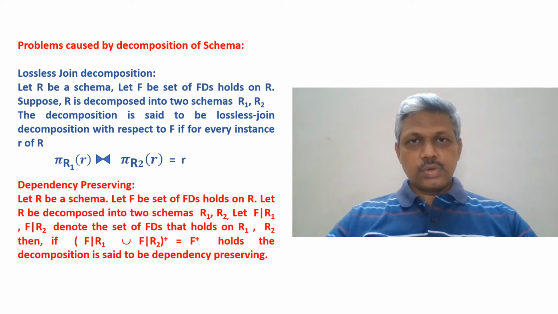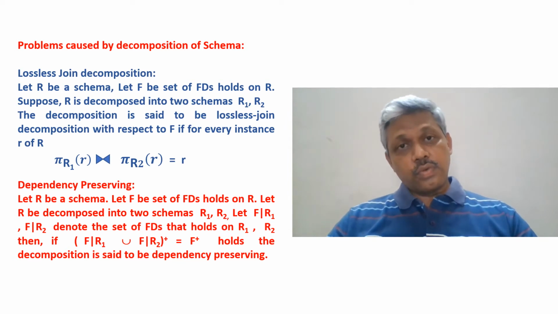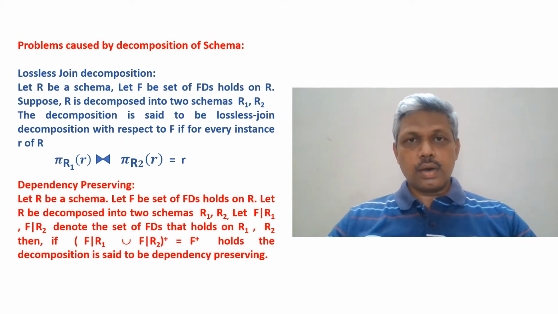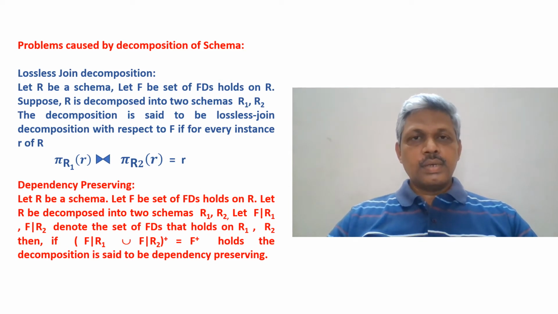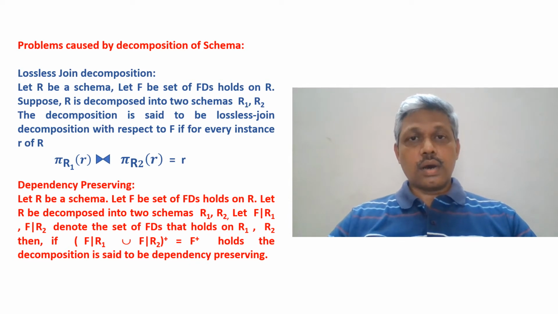They are basically the original functional dependencies in F, but which are now holding on R1 because R is not there. R is decomposed into R1, R2. So whatever attributes are there in R1, with respect to those attributes, whatever original set of functional dependencies are holding on R, we need to identify. That is F restricted to R1. Similarly, F restricted to R2, that is functional dependencies that are holding on R2 pertaining to the attributes of R2.